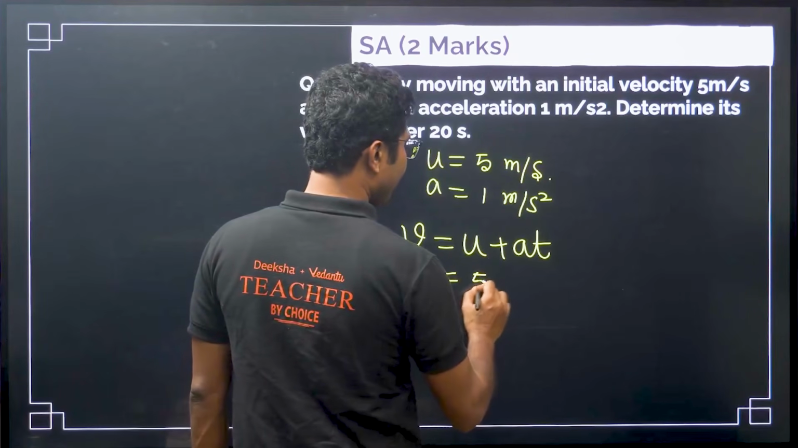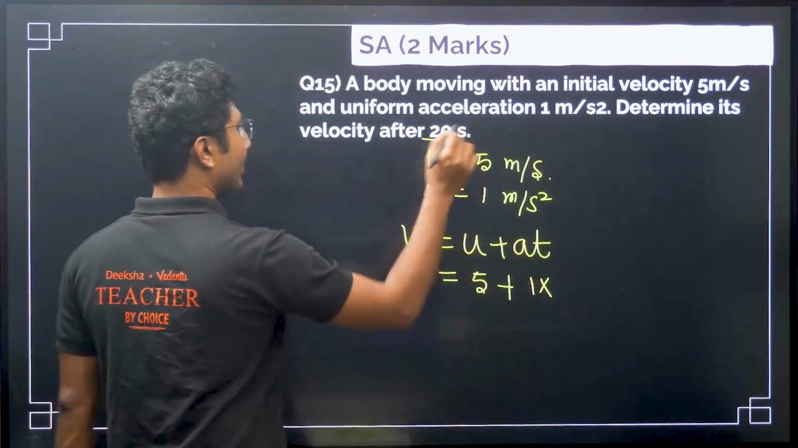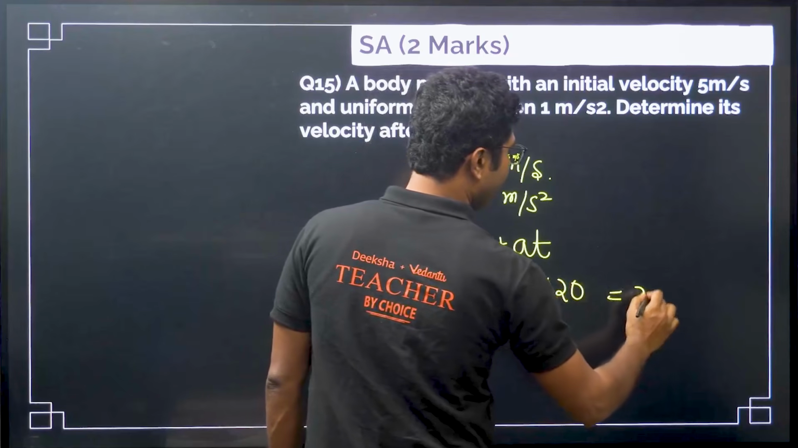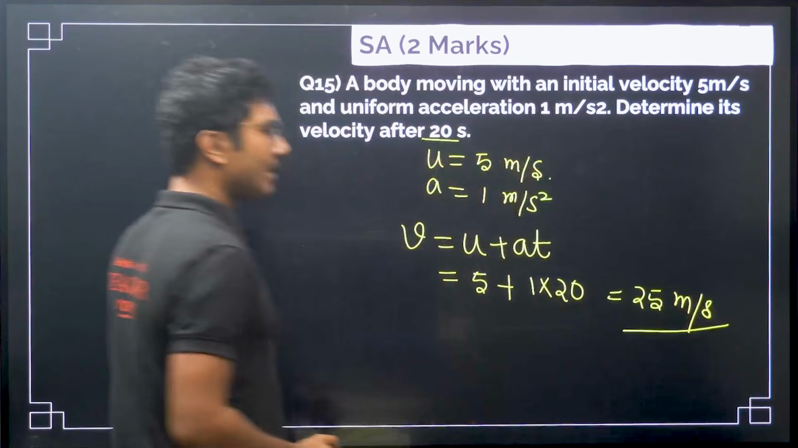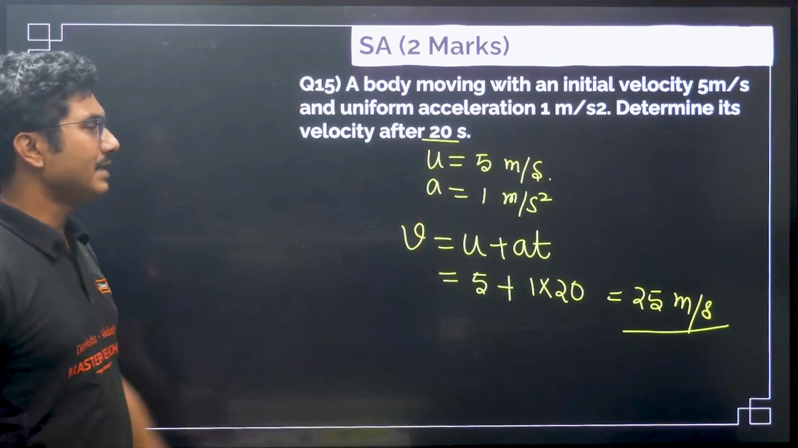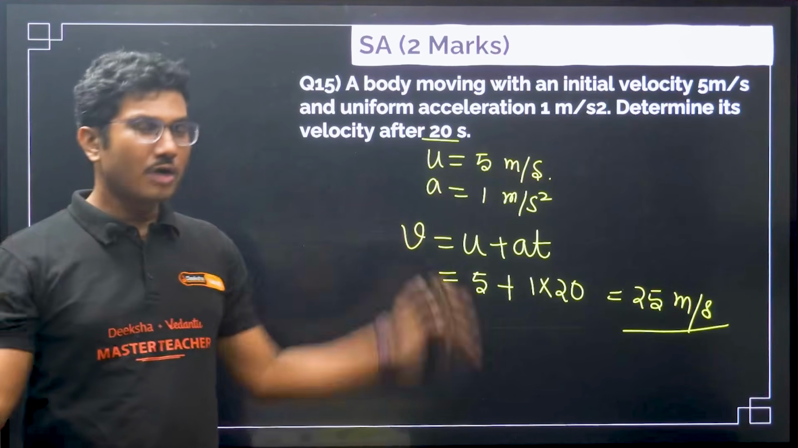u is 5 plus acceleration is 1, time is 20 seconds. So, you multiply by 20 and you get 25 meter per second. So 25 meter per second is the final velocity. So, velocity after 20 seconds is 25 meter per second. As simple as that. Questions will not be too difficult.